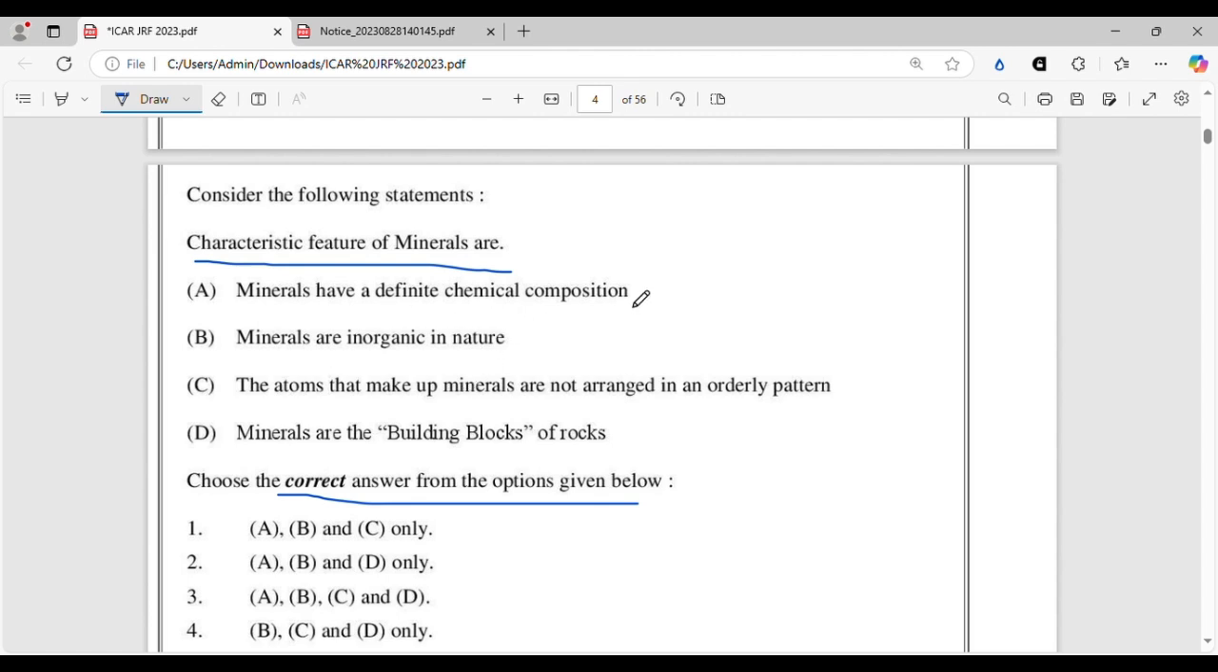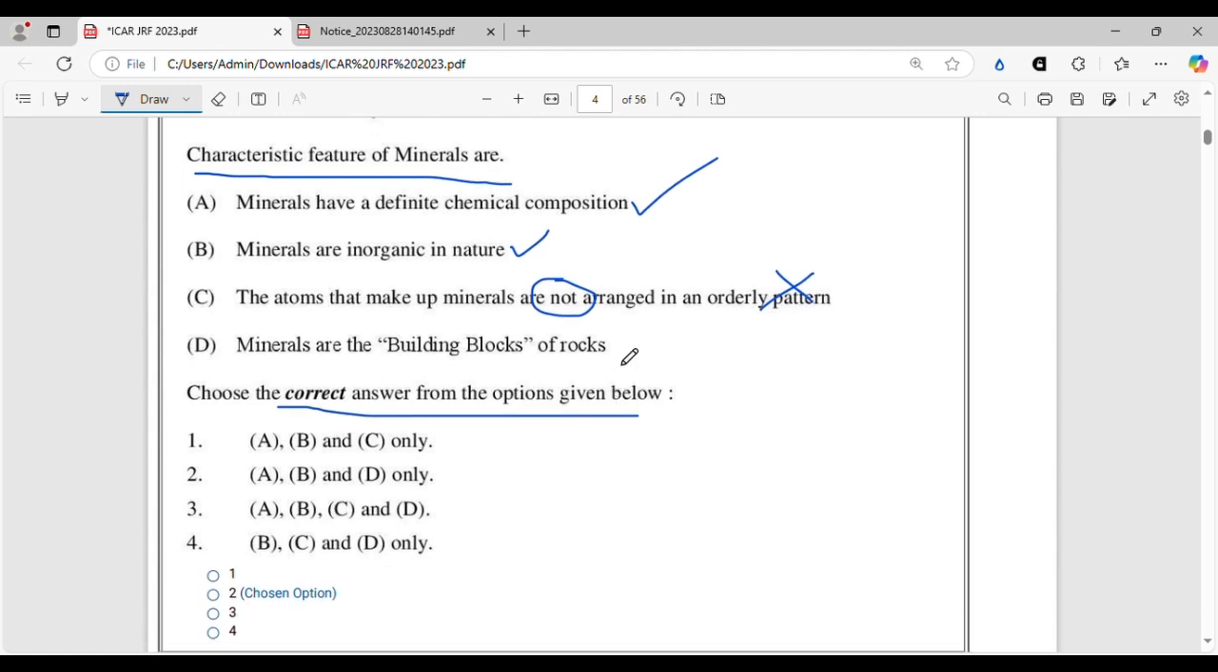Minerals have a definite chemical composition. This is absolutely true. Minerals are inorganic in nature. Again, true. The atoms that make up minerals are not arranged in an orderly pattern. This is wrong. Minerals are the building blocks of rocks. This is also true. So the correct answer will be A, B, and D only, whereas C is the incorrect statement, right? This is a very good question from the pedology section, the mineral section, where they have covered almost all the aspects.